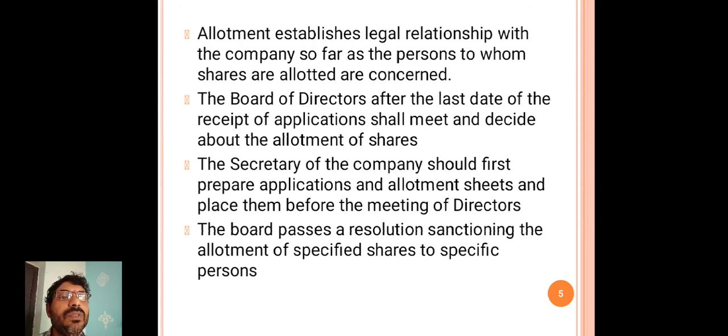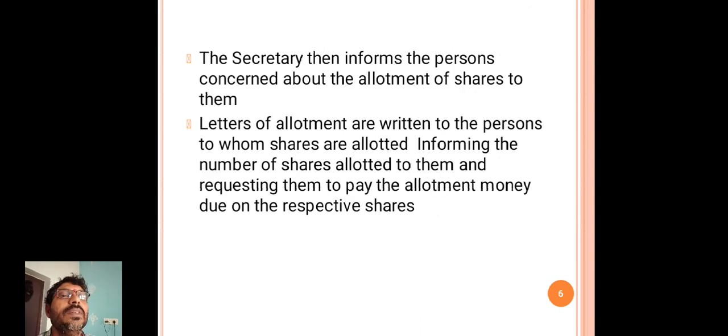The board passes a resolution sanctioning the allotment of specified shares to specific persons. Then the secretary informs the persons concerned about the allotment of shares to them.